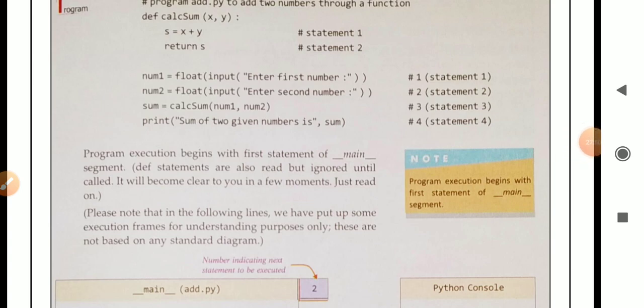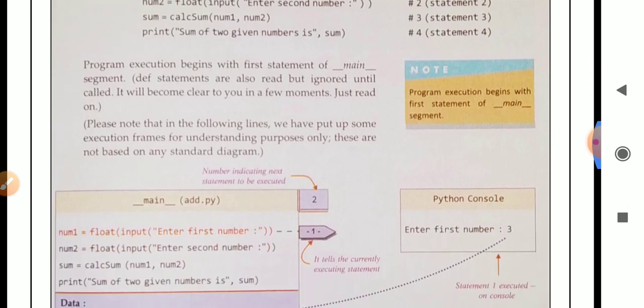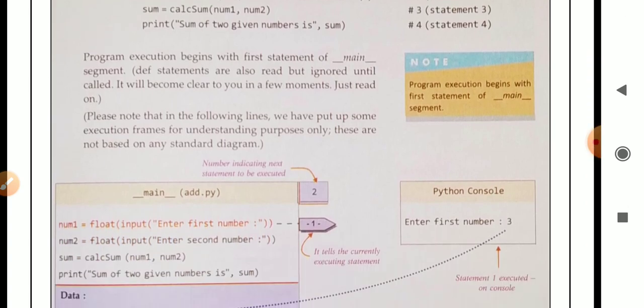It will become clear to you in a few moments. Just read on. See here. Please note that in the following lines we have put up some execution frames for understanding purposes only. These are not based on any standard diagram.